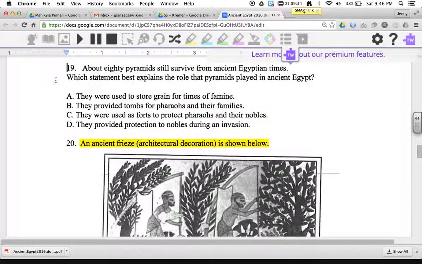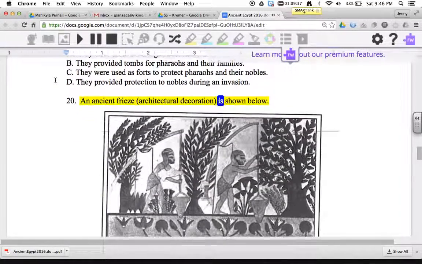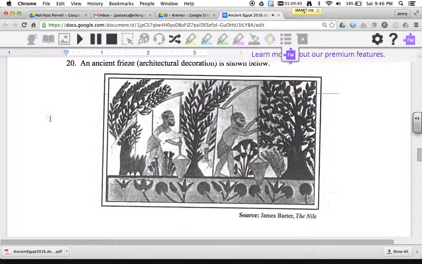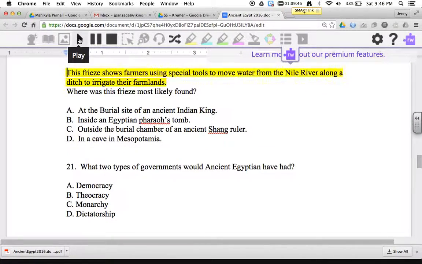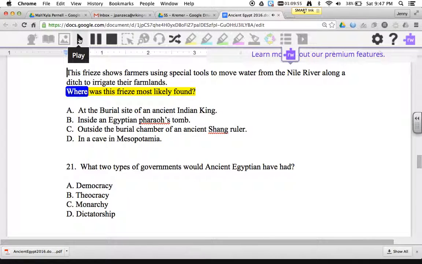20. An ancient frieze architectural decoration is shown below. This frieze shows farmers using special tools to move water from the Nile River along a ditch to irrigate their farmlands. Where was this frieze most likely found? A. At the burial site of an ancient Indian king. B. Inside an Egyptian pharaoh's tomb. C. Outside the burial chamber of an ancient Shang ruler. D. In a cave in Mesopotamia.